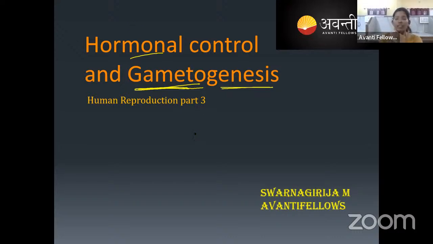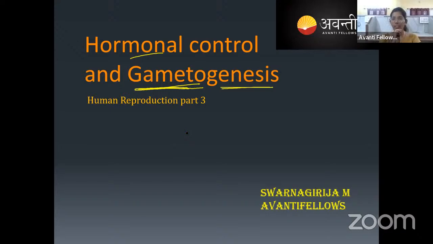So this is what we are going to study: the gametogenesis and how the hormones control it. If you are able to recollect, yesterday I was telling you that in the ovary the egg is produced as the female gamete, and along with that some ovarian hormones are produced.